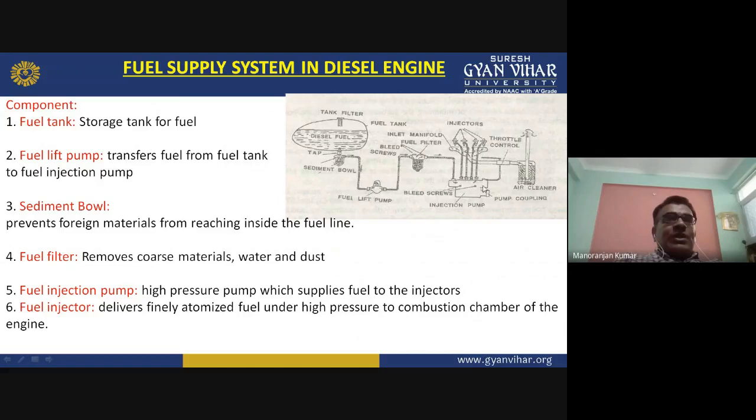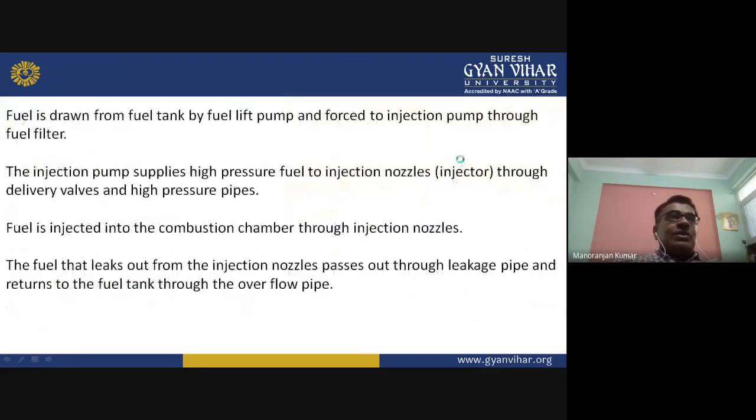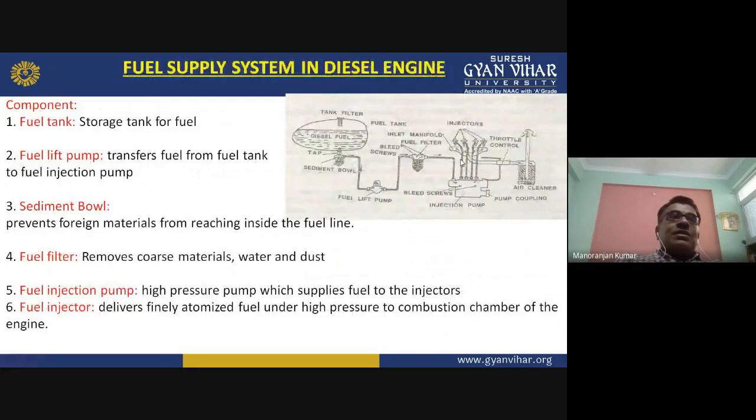So what is the injection pump? The injection pump is nothing but a type of high pressure pump. This is the high pressure pump which supplies fuel to the injectors. These are the injectors. Now the fuel injector, this one. This fuel injector finally delivers atomized fuel under high pressure to the combustion chamber of the engine. So these are the parts of the fuel supply system in a diesel engine.